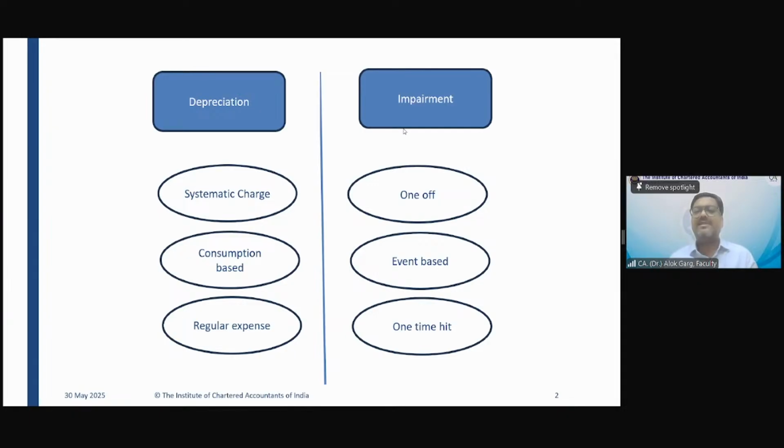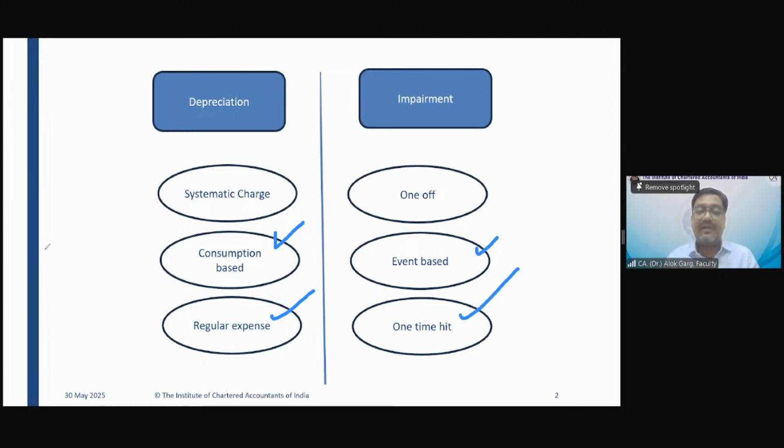So depreciation is a systematic charge. Impairment is kind of a one-off. Depreciation is a consumption-based charge, and impairment is event-based. Depreciation is consumption based, meaning when you consume the asset, when you consume the future economic benefit, you are depreciating the asset. Impairment is event based. Depreciation is a regular, constant expense, and impairment is like a one-time hit, right?